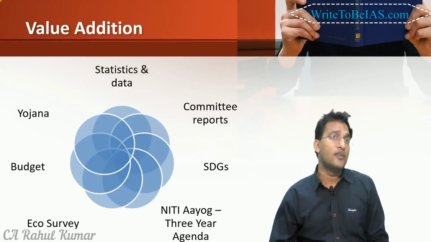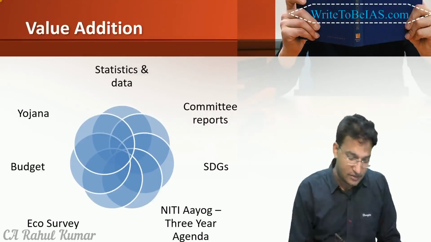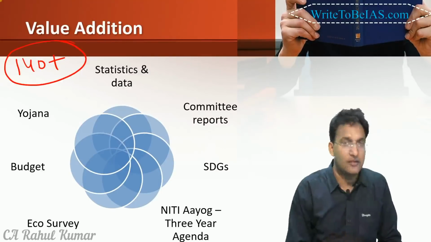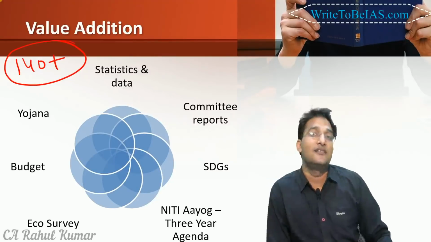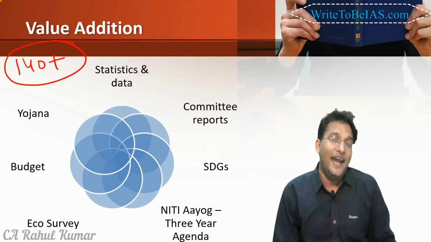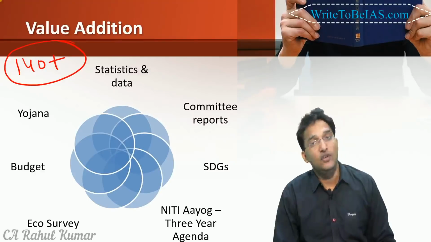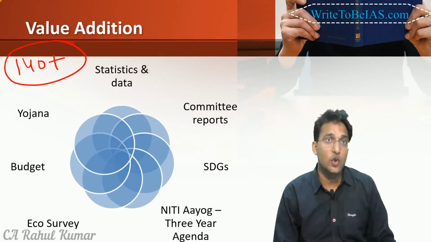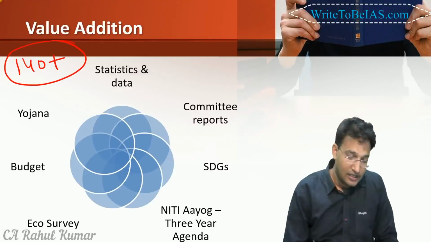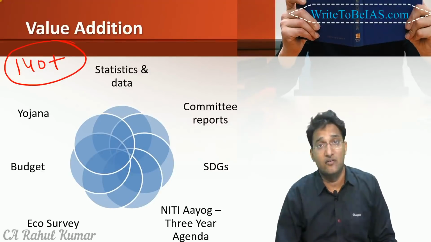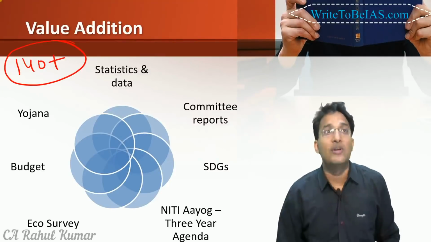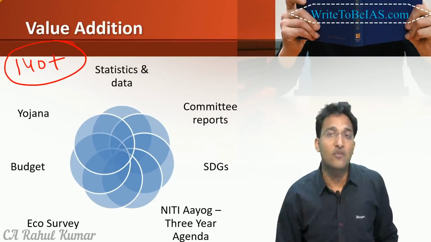Now, sir, how to score 140 plus? Now the question arises, how to score 140 plus? There are many people who are scoring very, very good marks in the General Studies paper 3, and they are doing nothing new, but they are being more careful in the preparation. So now we can see that there are certain areas, if we focus upon these areas, then we can easily do the value addition and we can score more than 140 marks.